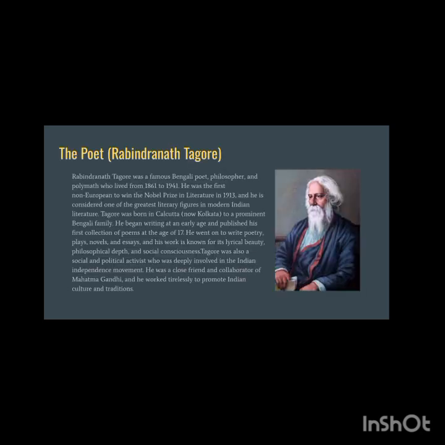The poet Rabindranath Tagore. Whenever I think that knowing about the author will be important to you, you will be able to judge in what situations he wrote that poem, I'll tell you. But whenever I don't feel like telling you about the author, because anything about the author is not asked in ISC examinations, we will move on. Whenever the author has some relation with the poem, then I'll let you know. Otherwise we'll not study the author in detail.